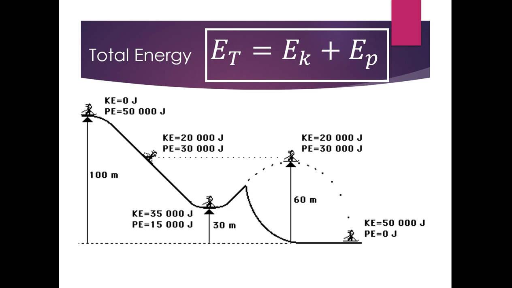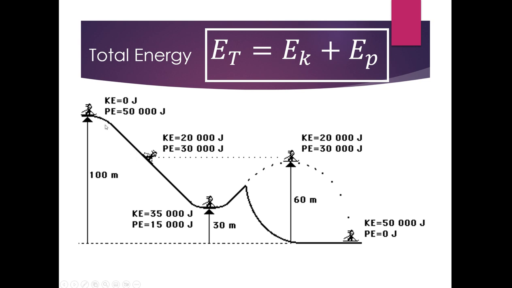When we're talking about energy, we can use the equation ET equals EK plus EP, which means that total energy will be equal to kinetic energy plus potential energy. In the picture below, we can see that when the skier starts their scenario, they're not currently moving, so there's no kinetic energy, that's 0 joules. And their potential energy at 100 meters is 50,000 joules.